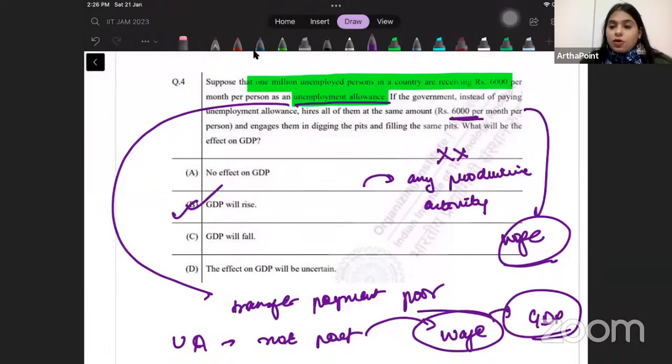We don't account for productive activity using the method whether they actually worked in office or not. We will account it by whether they were paid or not, right? So if government is paying them as salary, yes, then that would be part of GDP. Even if two of them end up not digging in the real time.